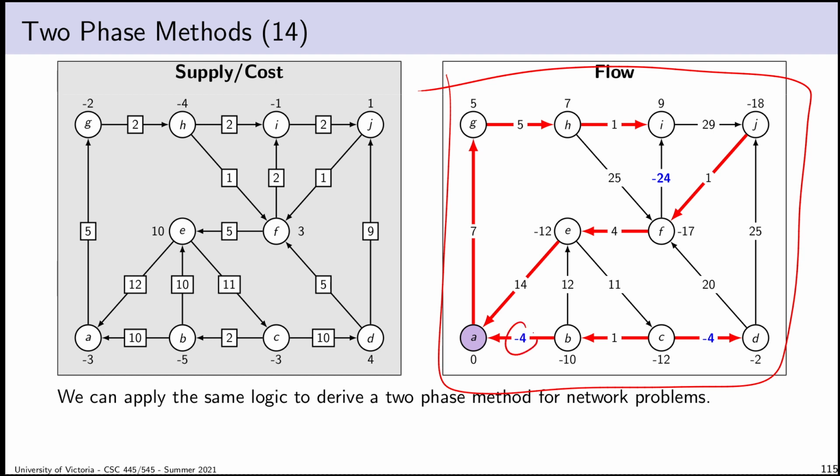So that is to say, this is infeasible. This -4 is here because I need to send 4 units of flow from A to B. If I didn't have to do that, this wouldn't be -4. If, for example, I didn't have to send any flow from A to B, there wouldn't be a negative number here. There would just be a 0. So I notice I could make any basis primally feasible if I just pretend that every vertex has a demand of 0. So I set the entire supply of the graph to be 0.